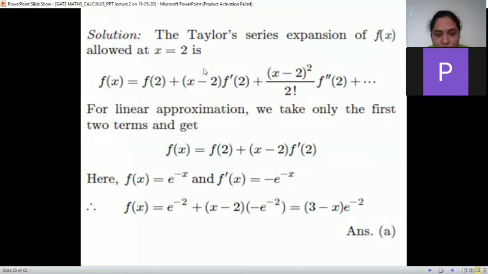So f of x is e raised to minus x, f dash is minus of e raised to minus x. And then substituting the values, f of 2 will be e raised to minus 2 plus x minus 2 into minus e raised to minus 2. So e raised to minus 2 is common and it is 1 minus x plus 2. So 3 minus x. The correct answer is A.